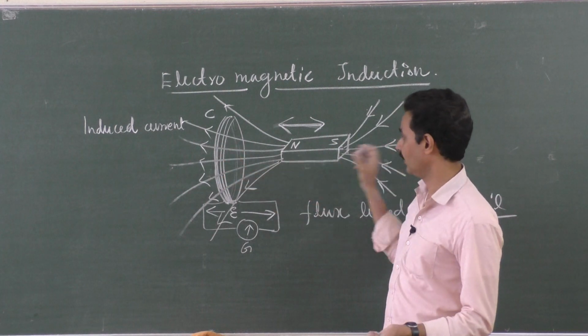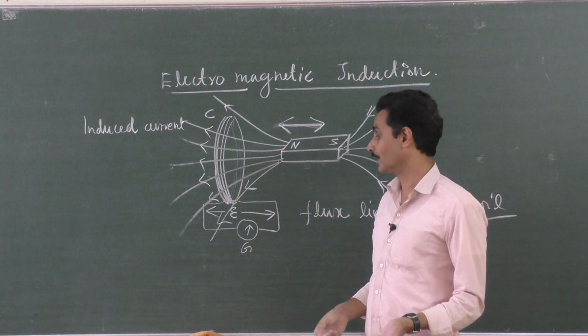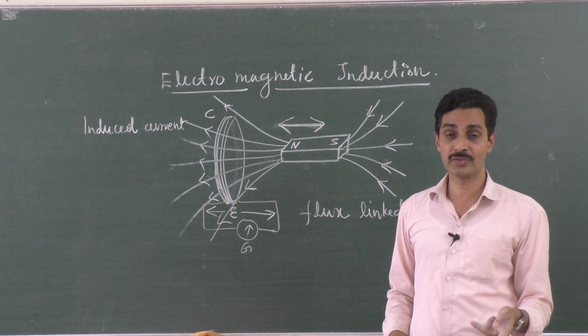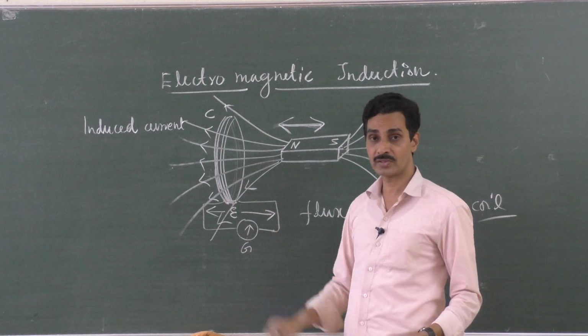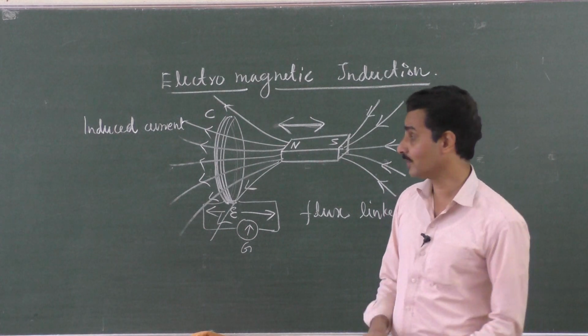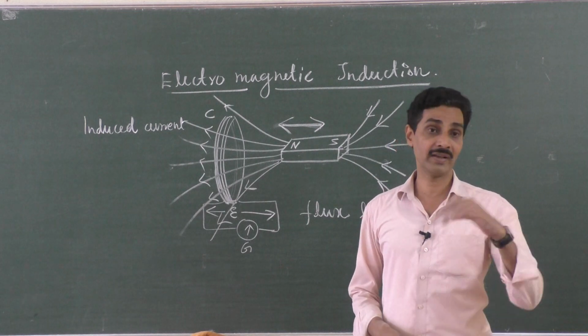Similarly, when you take the magnet away, the magnetic field lines passing through this surface will be lesser and lesser. So when you take the magnet away, the current will be in the opposite direction. Induced current flows in the opposite direction, deflection is in the opposite direction. That is one part. So induced current flows in one direction when flux increases, and induced current flows in the opposite direction when flux decreases.